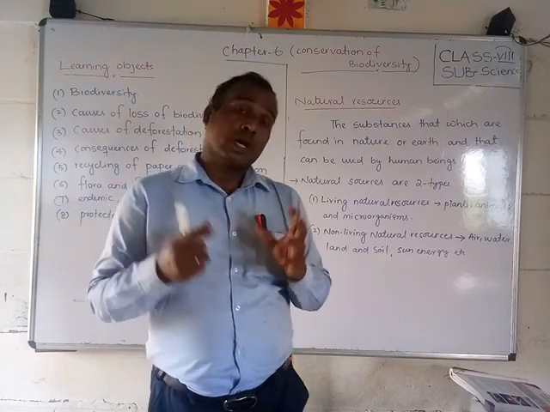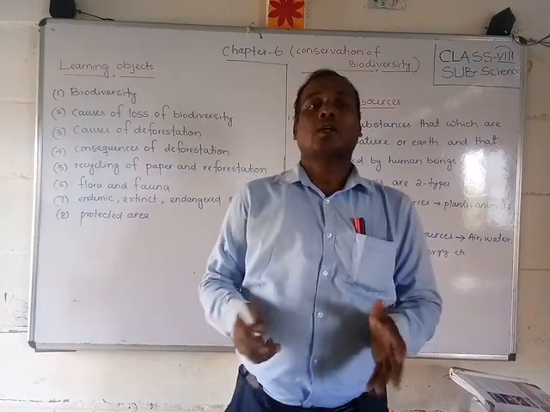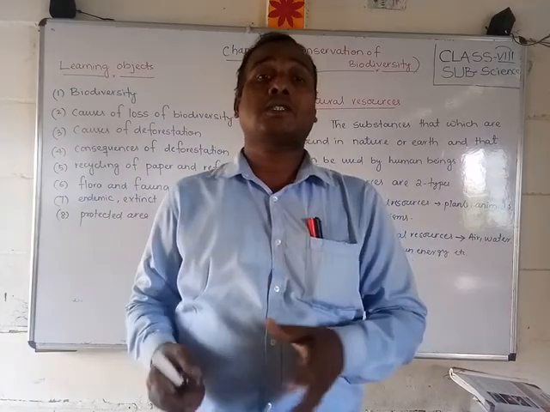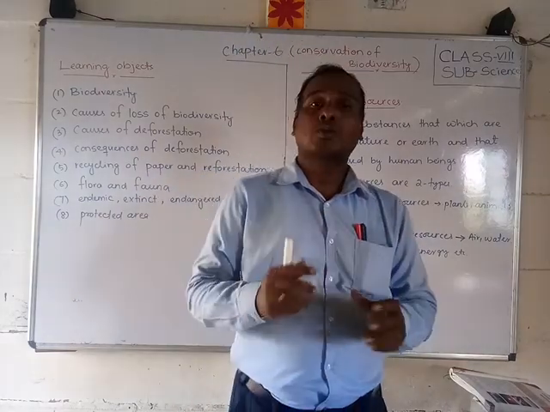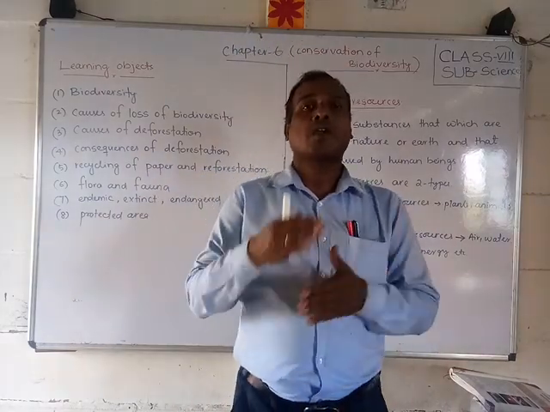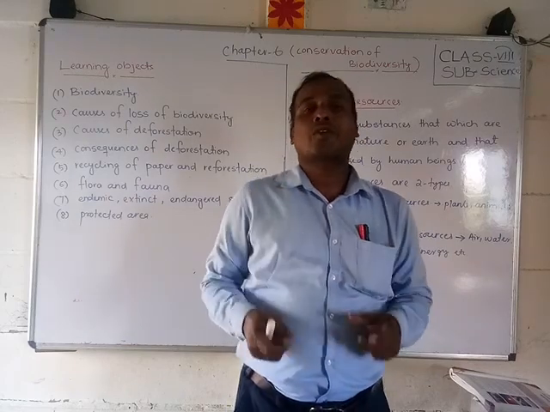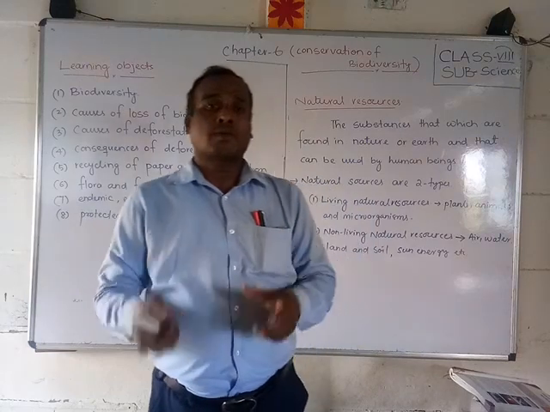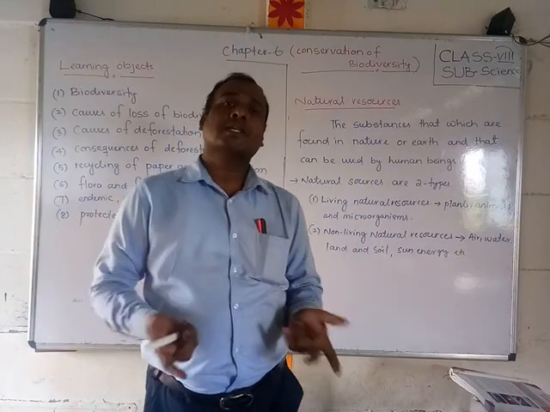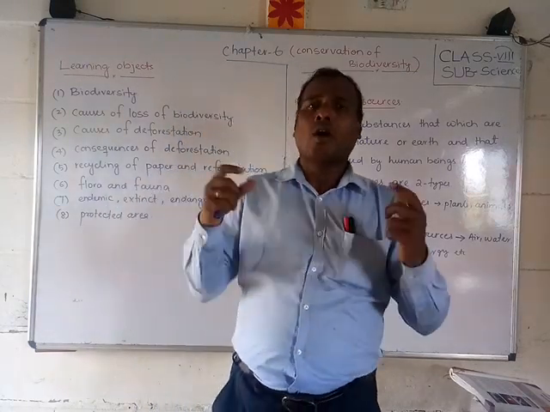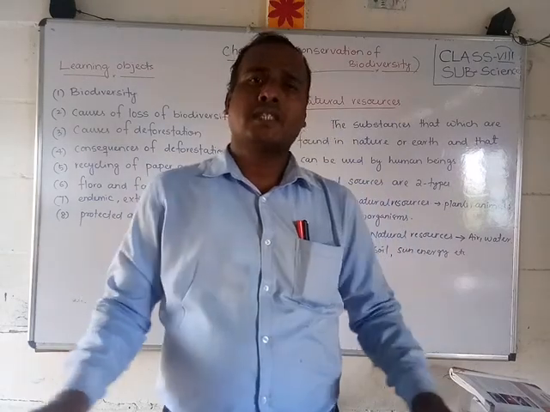We have to make conservation of the forest, that means we have to do afforestation and not deforestation. If you cut the plants, deforestation happens, then rain won't come. Then drought will come and we won't get water. So the whole ecosystem will be destroyed.